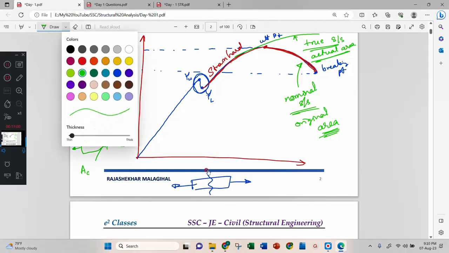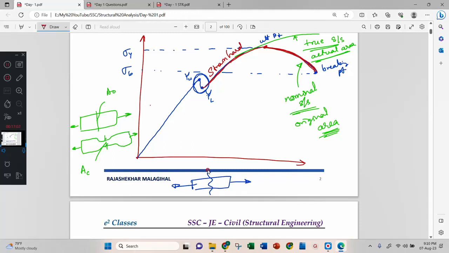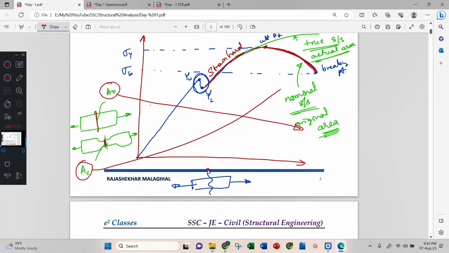If you consider this original area, that is your nominal stress strain. If you consider this small area, that is your true stress strain. This is ultimate, and they will definitely ask a question related to this concept: what is true stress strain and what is nominal stress strain, right?